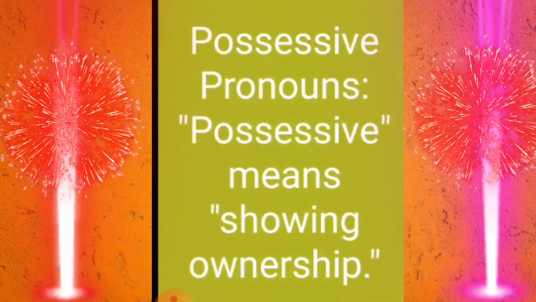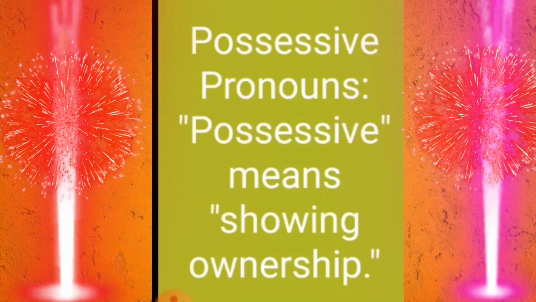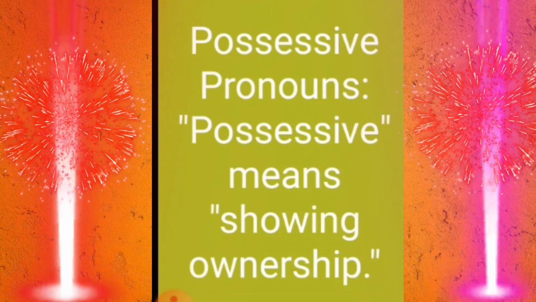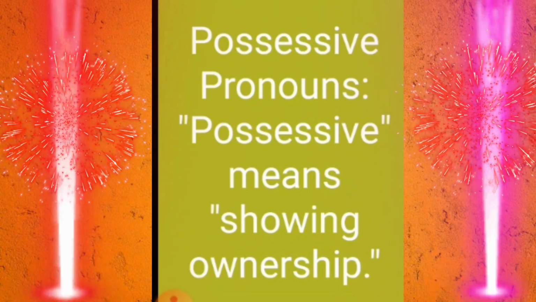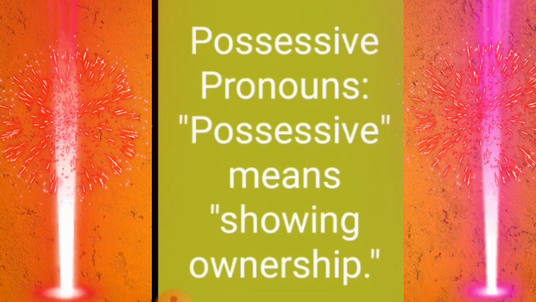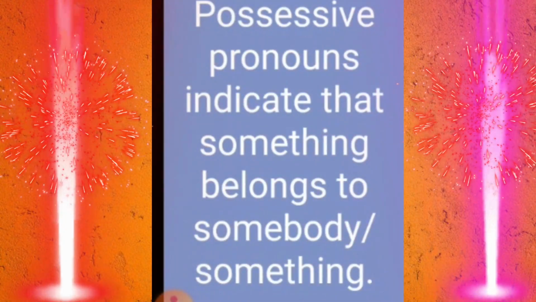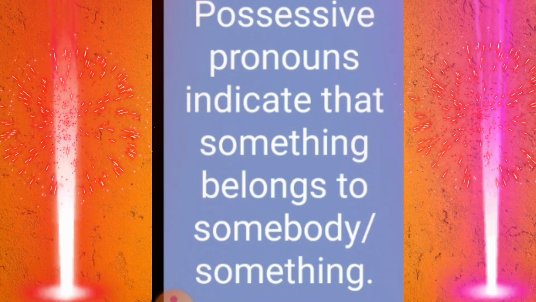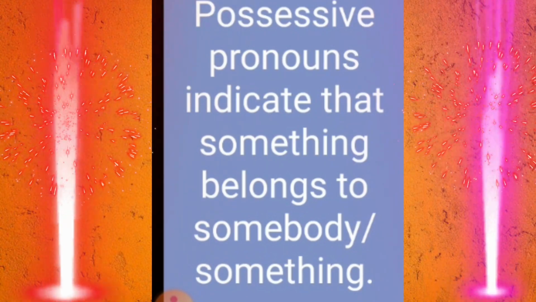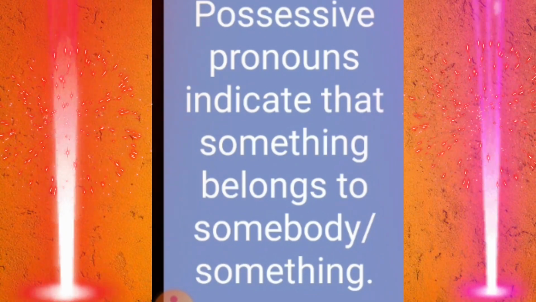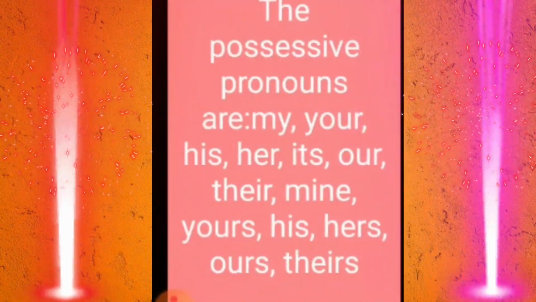Next, the fourth one is possessive pronouns. Possessive means showing ownership. Possessions are nothing but our belongings. So possessive means showing ownership. Possessive pronouns indicate that something belongs to somebody or something.